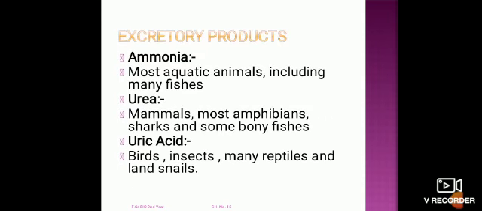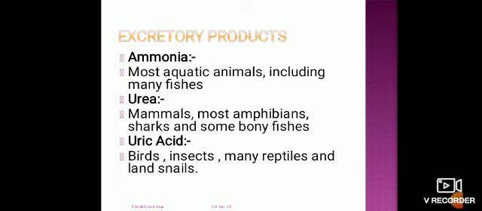The excretory products released from different animals are ammonia, urea, and uric acid. So we'll discuss some examples.